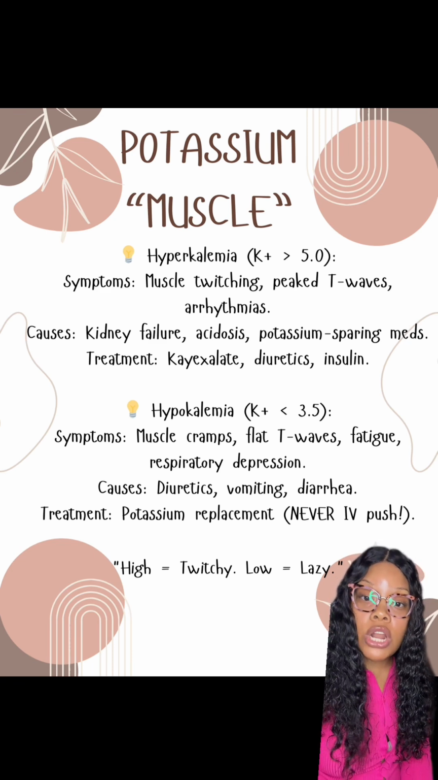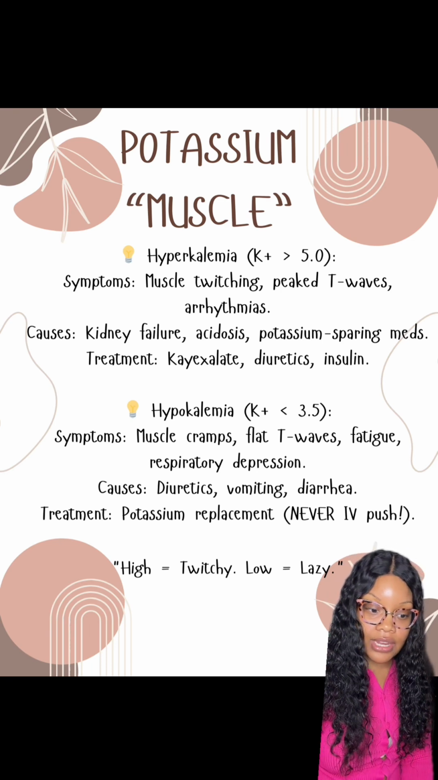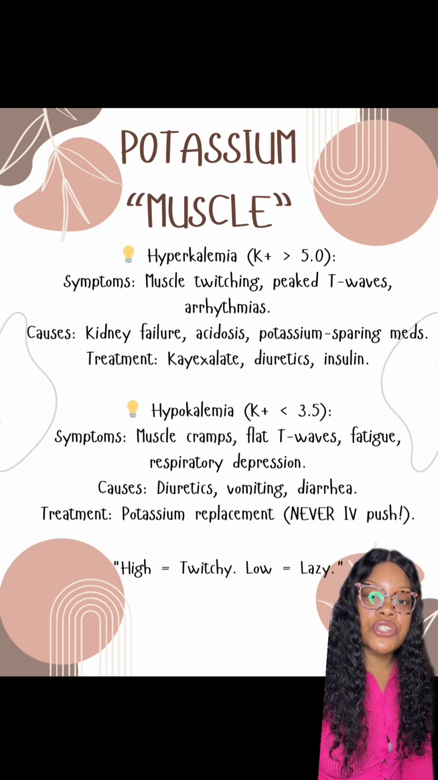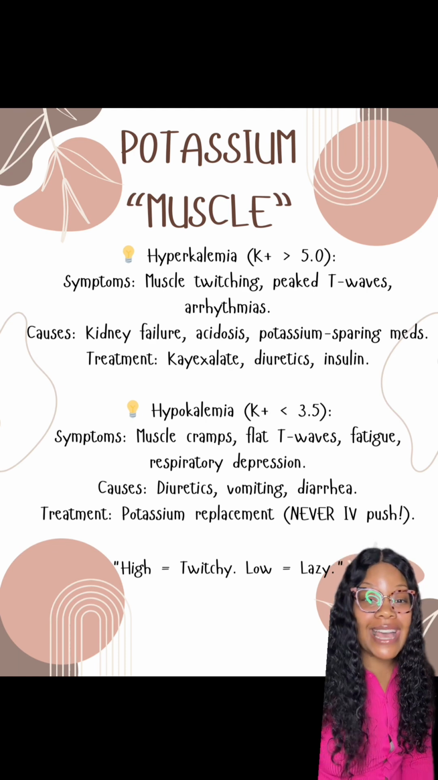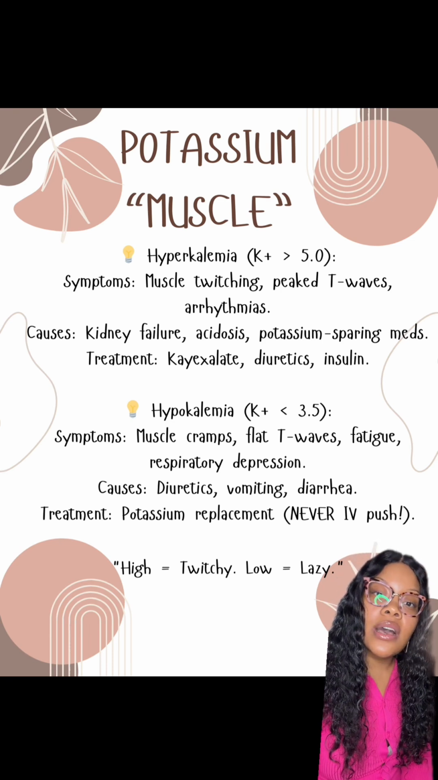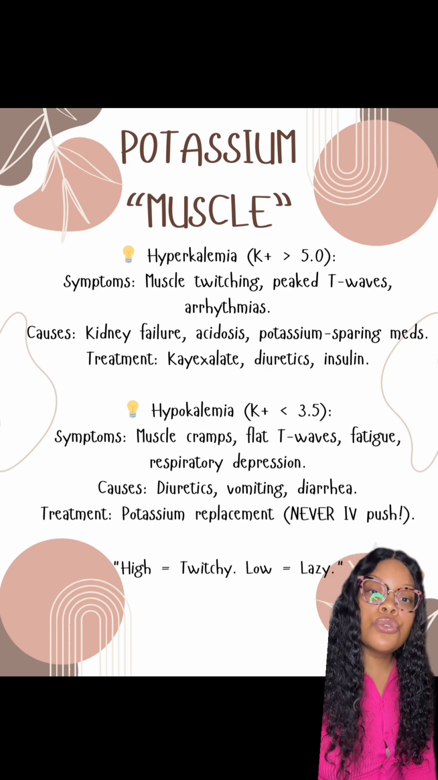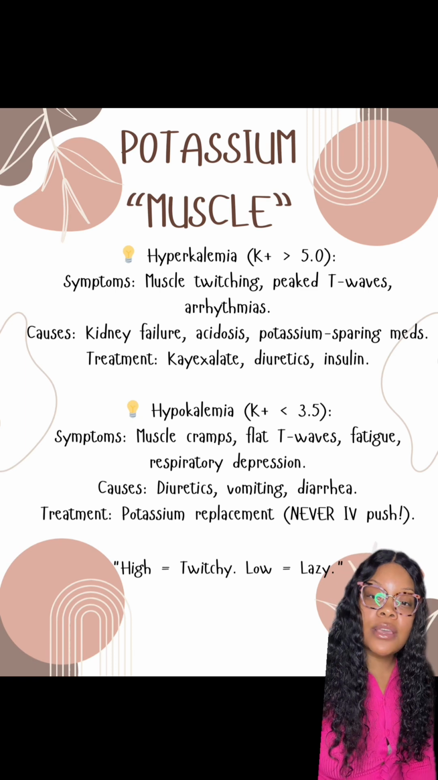All right, so what are some treatments? We can give Kayexalate. Kayexalate will cause the patient to excrete the potassium through the intestines, so this patient is going to have diarrhea, massive diarrhea, okay? So be prepared for that. The patient can also be prescribed diuretics. Diuretics will cause the patient to waste potassium through the urine.